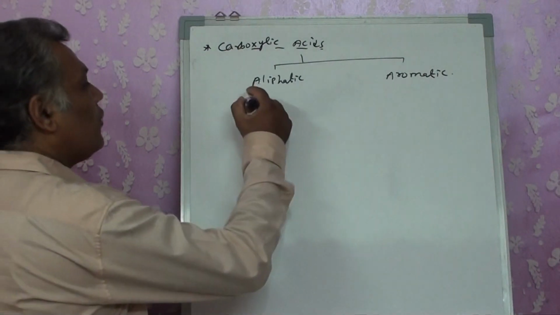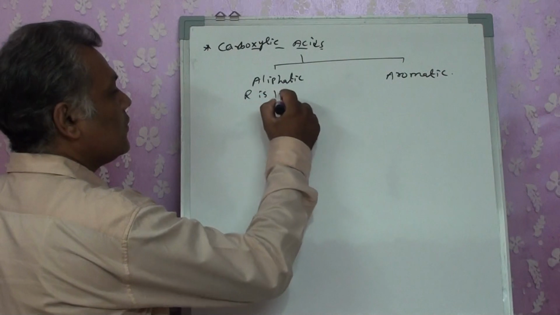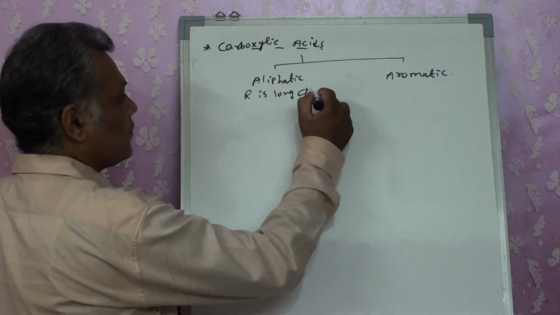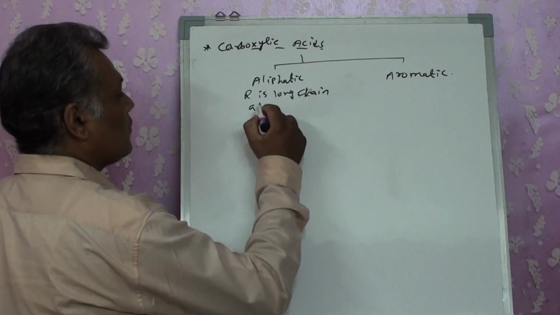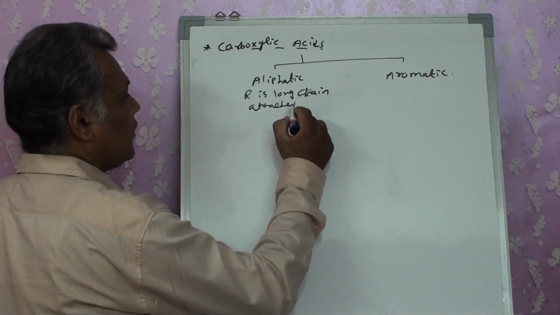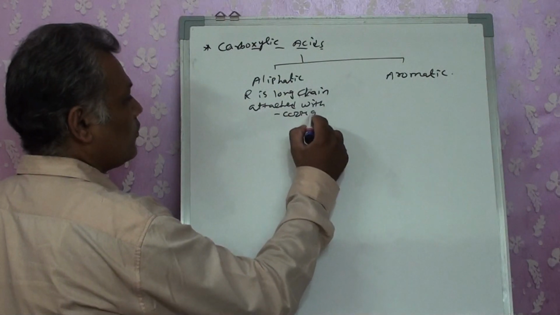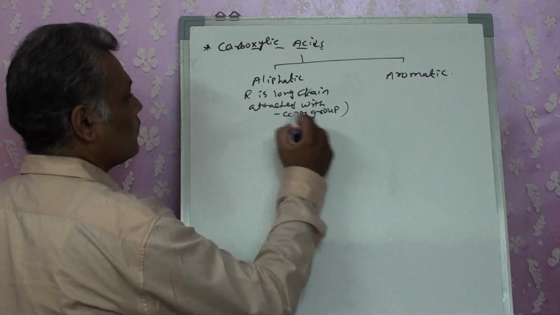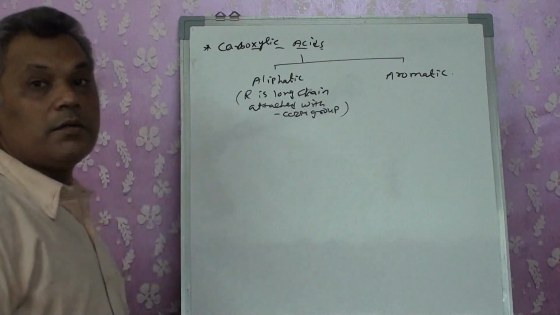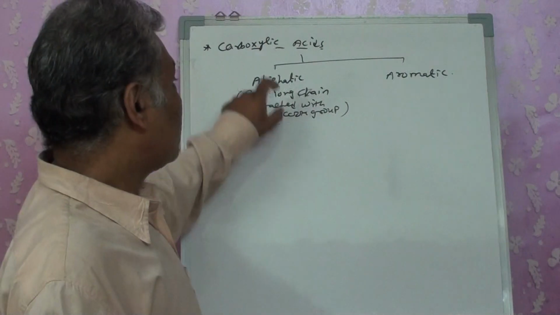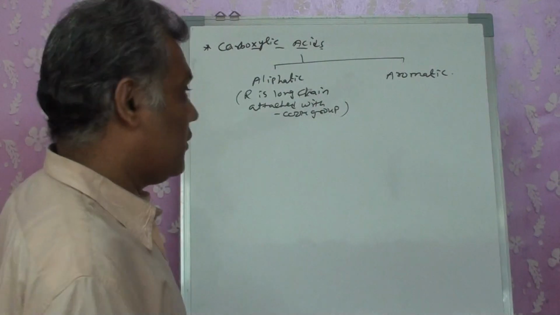Aliphatic means R is a long chain which is attached with a COOH group. We consider it as an aliphatic acid.